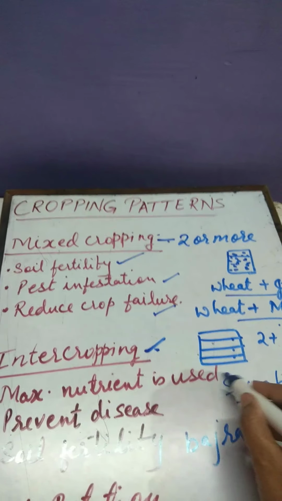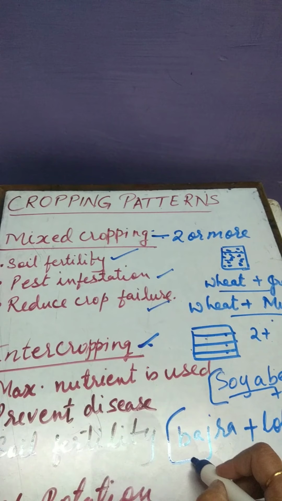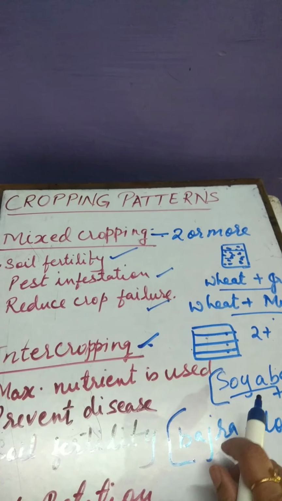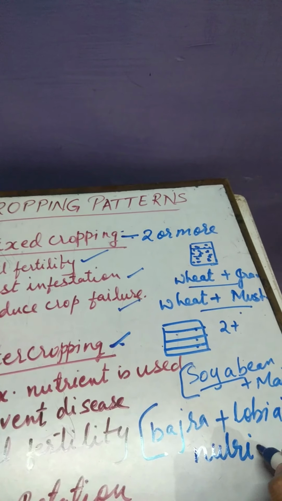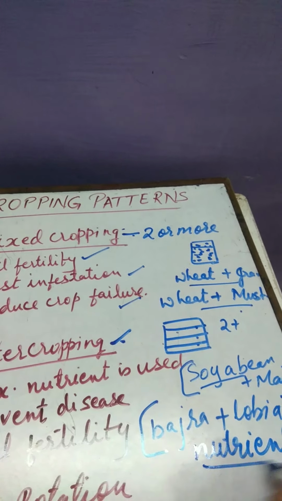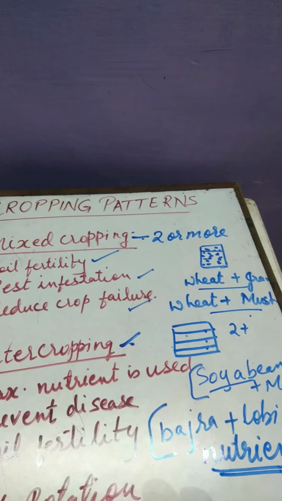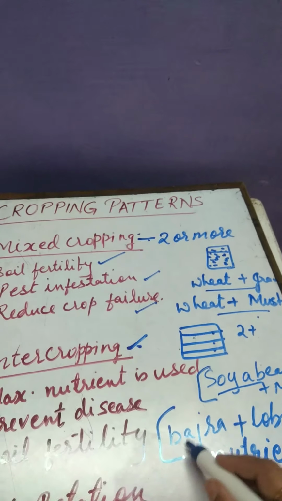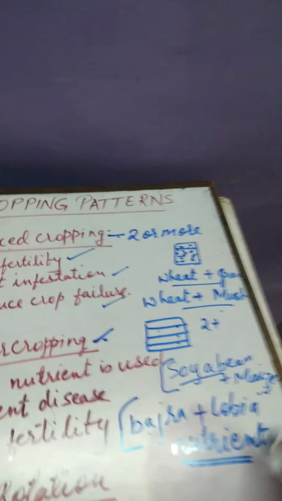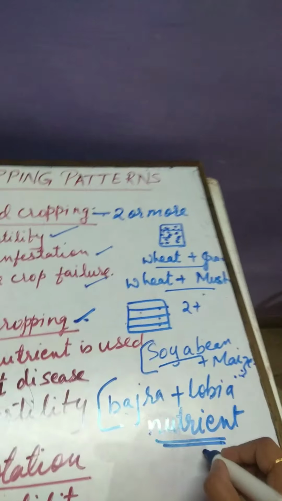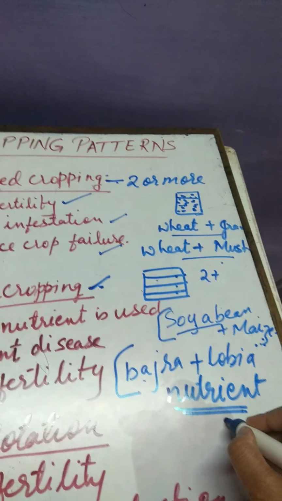Now how are these crops selected? These crops are selected on the basis of nutrient requirement. Most important thing: both these crops should have different nutrient requirements.